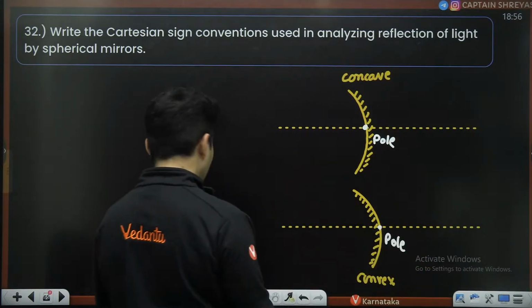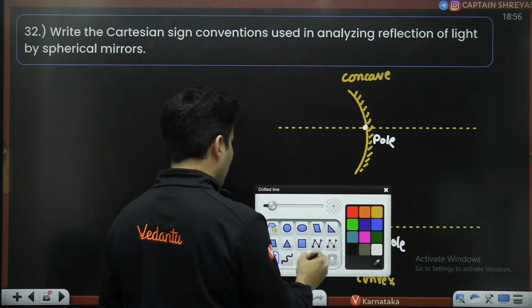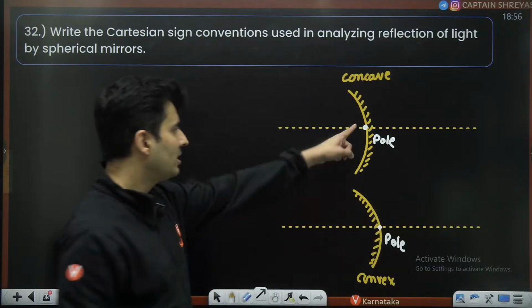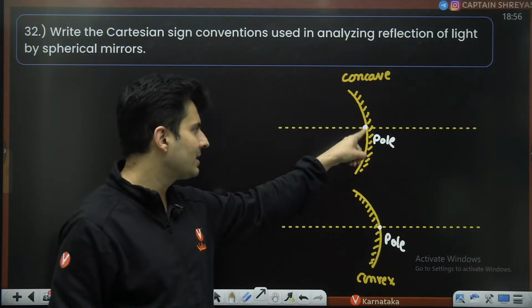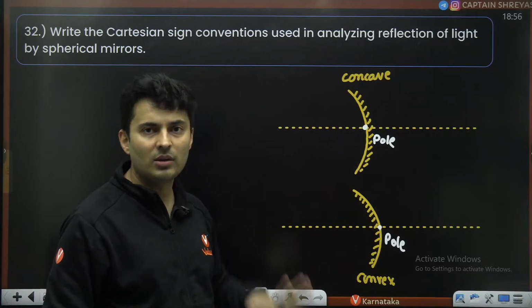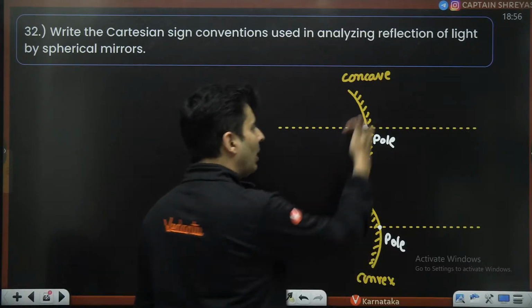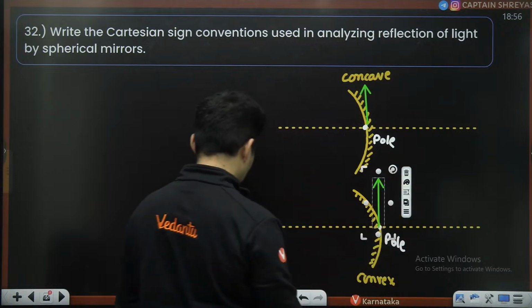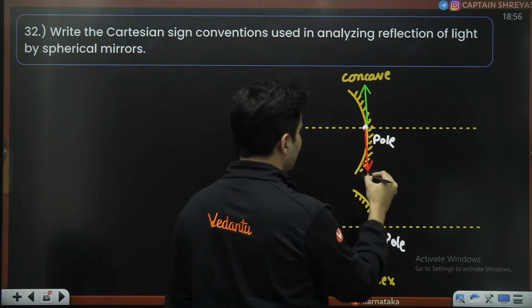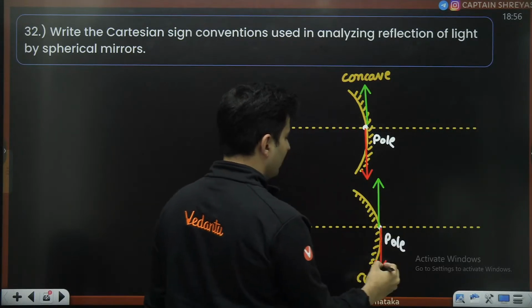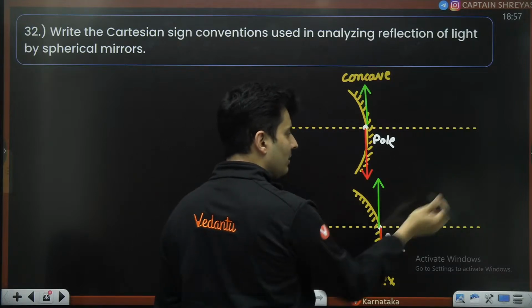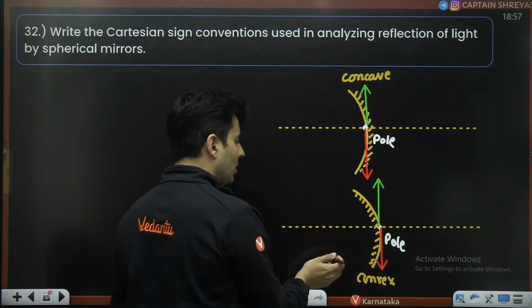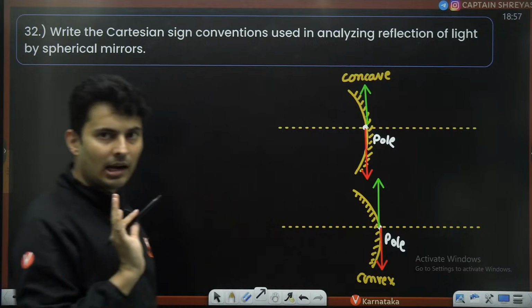And the main thing that you need to mention over here is everything has to be measured from the pole. First point, all distances are measured from the pole. Pole is the origin. Anything above the principal axis is positive. Anything which is below the principal axis is considered negative. So anything over here will be positive, anything below here or below here will be negative. That is the second point.